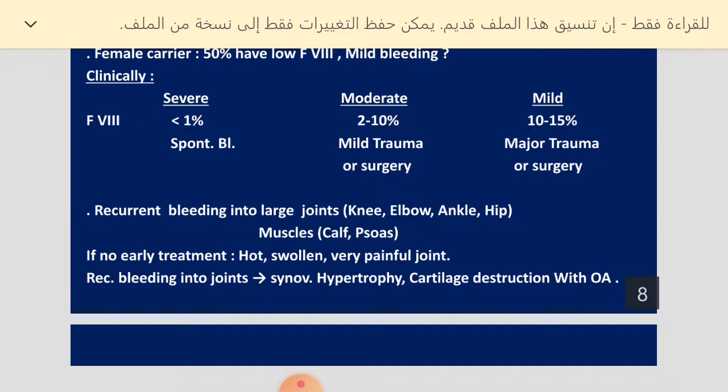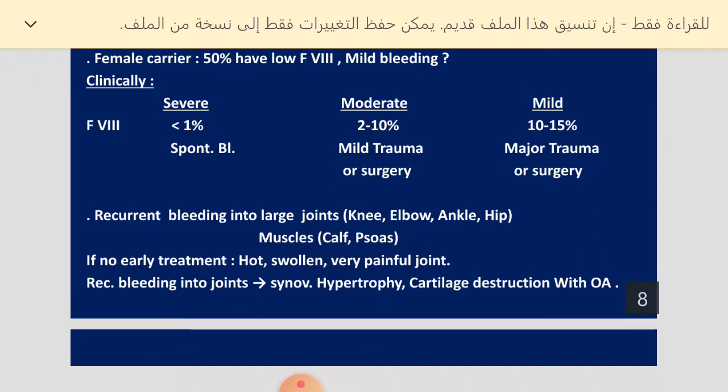These patients are different from those with von Willebrand disease or other platelet disorders. They present mainly with joint and muscle bleeding, and the joint bleeding tends to be recurrent. Once it has occurred, it tends to recur in the same joints, what we call target joints, mainly the knee, elbow, ankle, and hip. Bleeding can also happen in muscle, like the calf muscle, which leads to compartment syndrome, and in the psoas muscle, which can lead to neurological deficit, mainly of the femoral nerve.